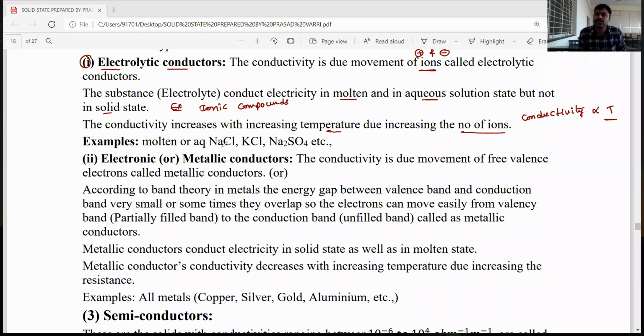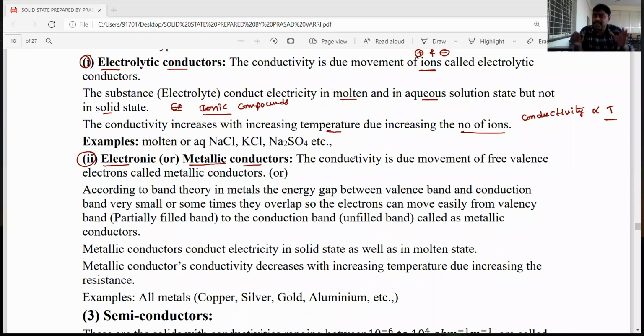Examples: molten or aqueous NaCl, potassium chloride, sodium sulfate, meaning all ionic compounds in the molten state or in the aqueous state act as good conductors, and such compounds are called electrolytic conductors. The second one is electronic conductors. Electronic conductors are also called metallic conductors.